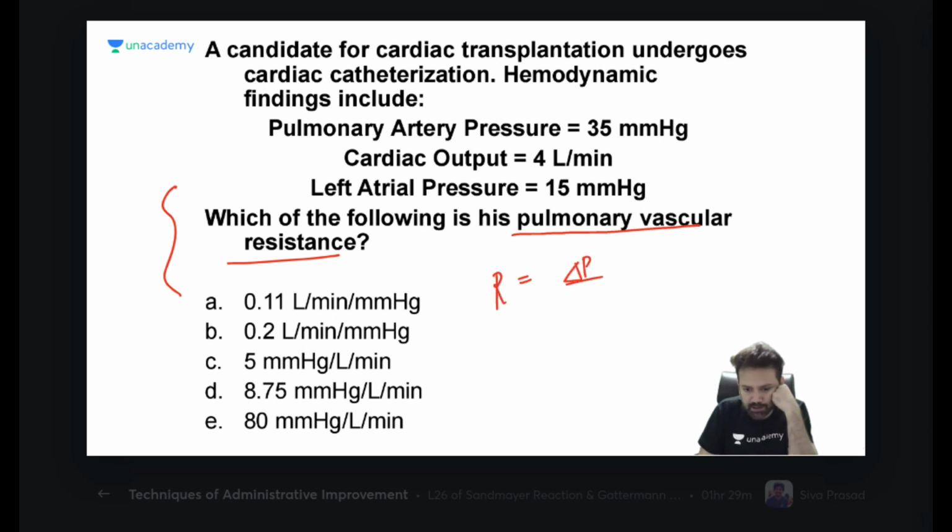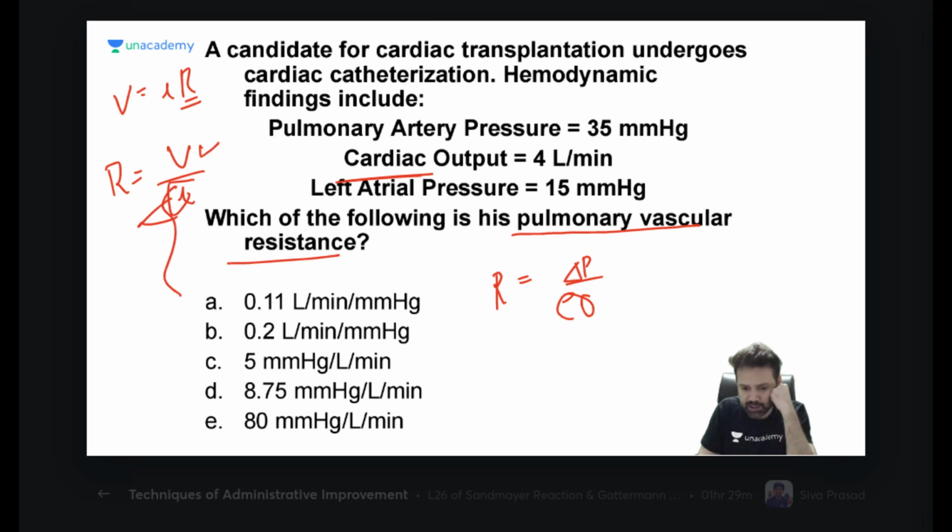Delta P by cardiac output. If you remember your Ohm's law, V is equal to IR. R is the resistance. Resistance is equal to V by I. Here there is no current, but the blood is there. Instead of current, there is blood.